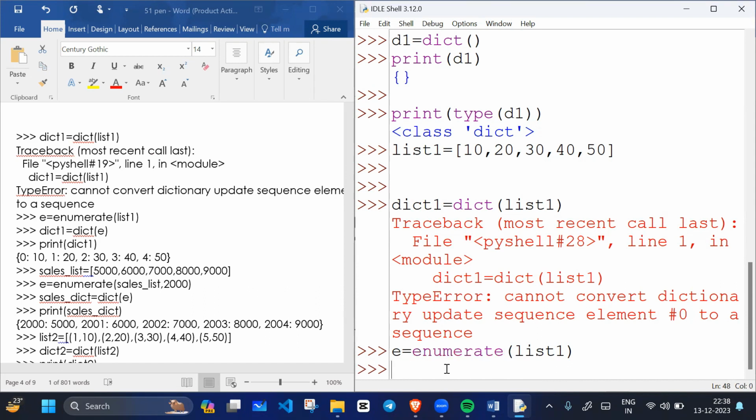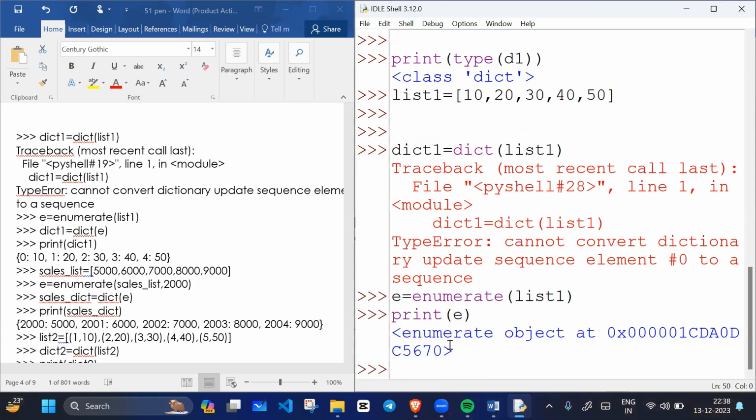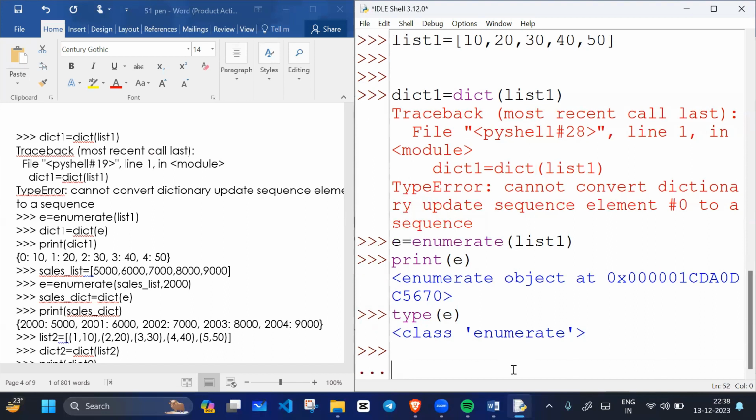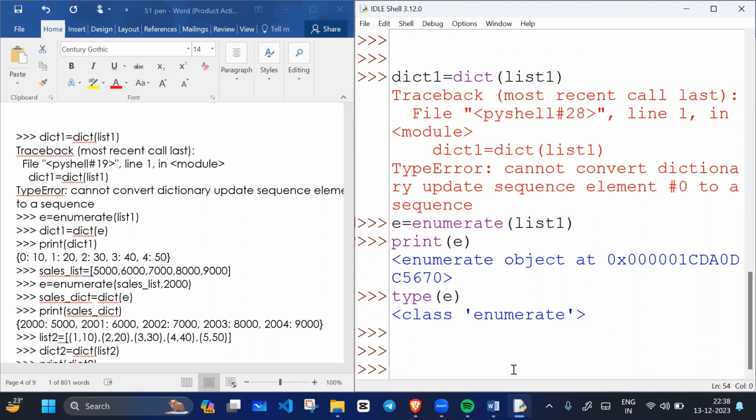A tuple. If I print E, what will happen? This is an enumerate object. If I print the type of E, E is of enumerate type. Can I convert this enumerate object into a dictionary? Yes, now I can convert.